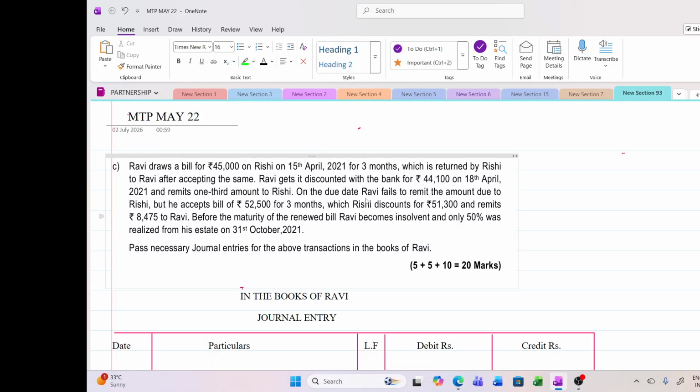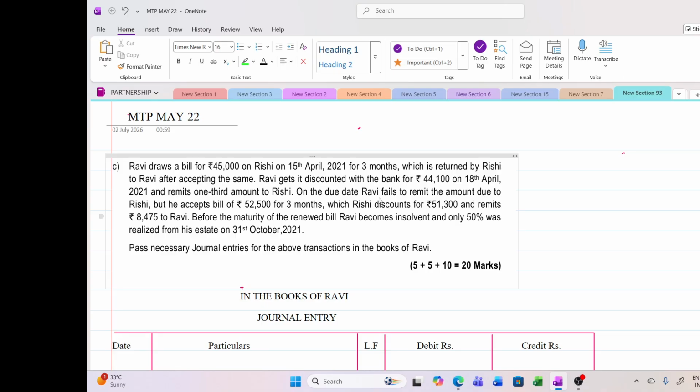On the due date, see, he still has to make 30,000 before the due date. But the due date was 18th July. On the due date, Ravi has failed to remit the amount. Now Rishi needs money. He has to pay the banker. So now what Rishi has told, okay, you are not able to make me the payment, let me write a bill on you and you accept the bill.